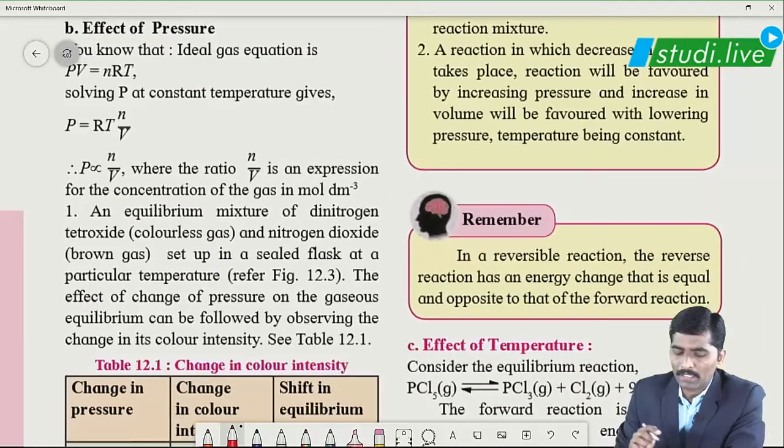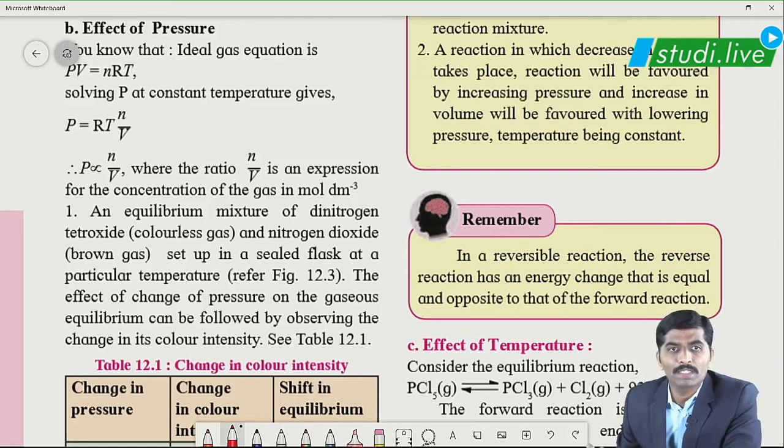And according to the ideal gas equation also, P is inversely proportional to V. On increasing pressure, the volume decreases, so molecules come close to each other, leading to a maximum number of collisions, and hence equilibrium shifts towards the right again.